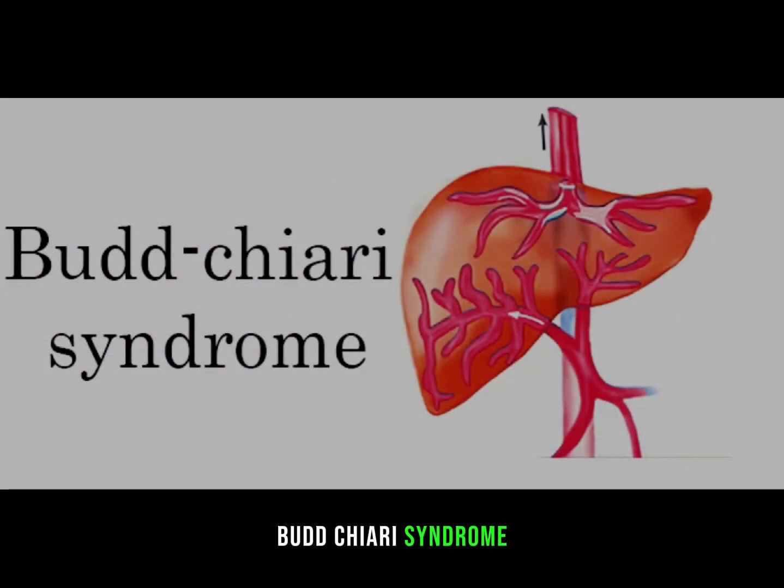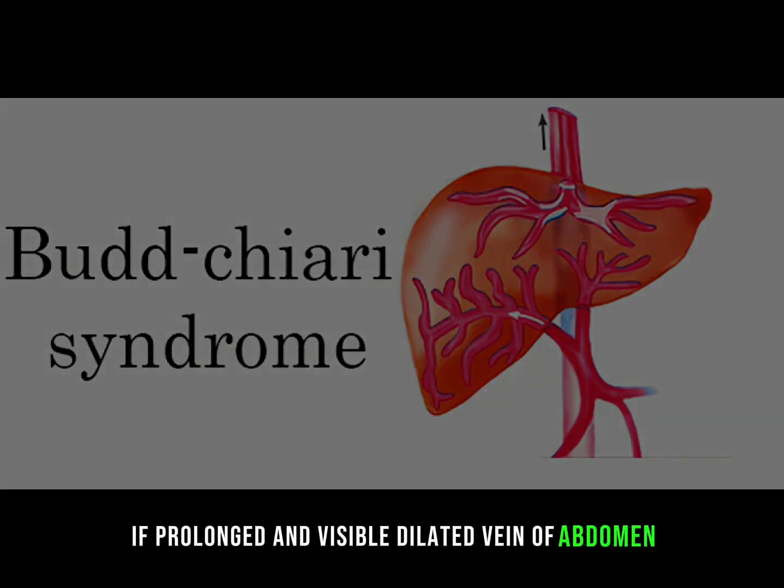Budd-Chiari syndrome. Budd-Chiari syndrome is obstruction of large hepatic veins, due to thrombosis or compression. The patient comes with acute abdominal pain, and ascites, and a rapidly enlarged tender liver, and maybe lower limb edema if prolonged, and visible dilated veins of the abdomen.